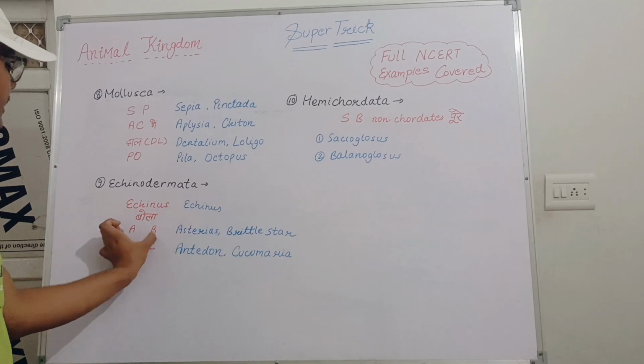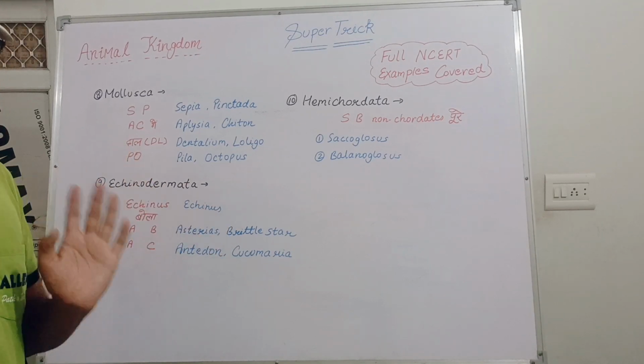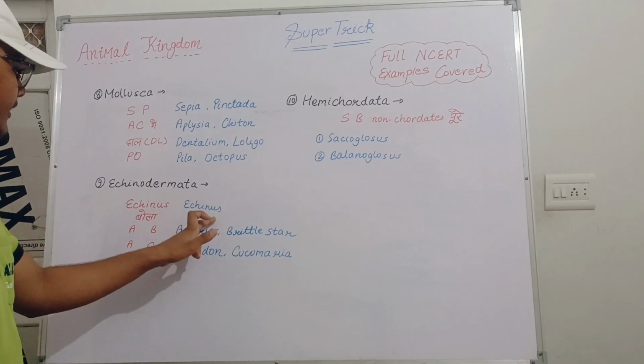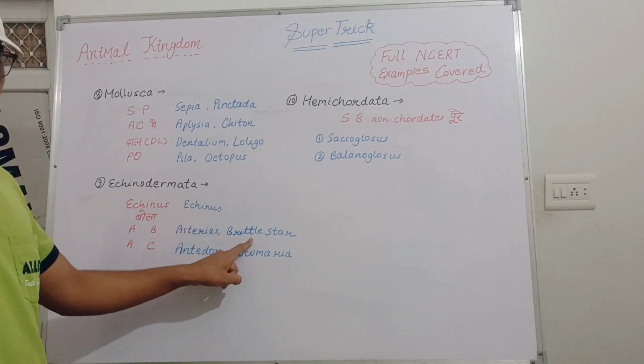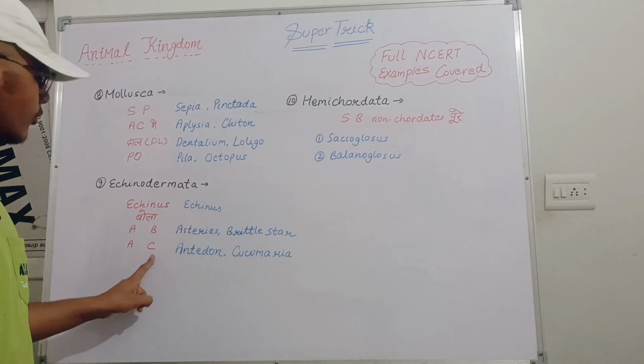Echinus bola ABAC. Echinus bola ABAC. Echinus for the Echinus. Then A for Asterias, also known as starfish. Then B for brittle star. Then next A for Antedon, and C for Cucumaria.